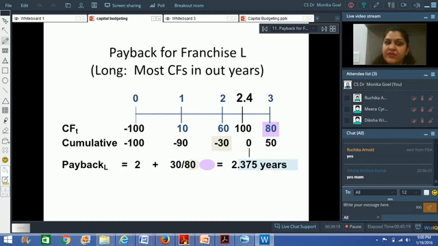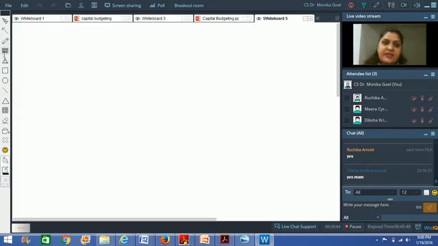This investment will give you a cash flow of rupees 10 in the first year, a cash flow of rupees 60 in the second year, and a cash flow of rupees 80 in the third year. Right? Now this is not the accounting profit I'm talking about, it is the cash flow. So this investment will give you rupees 10 in the first year, rupees 60 in the second year, and rupees 80 in the third year.